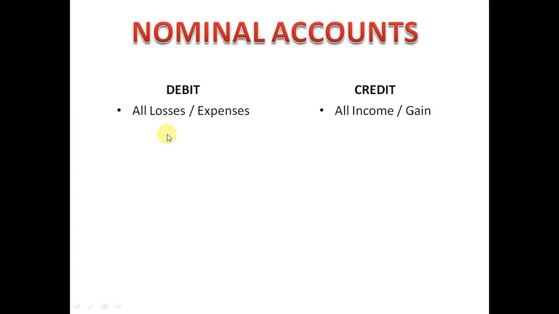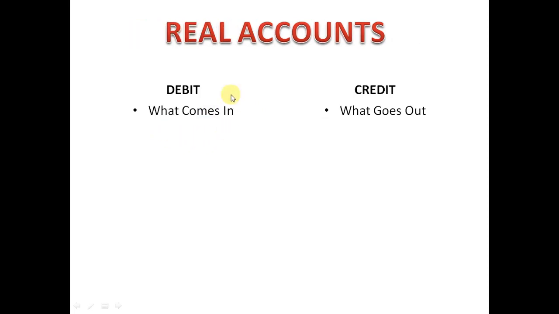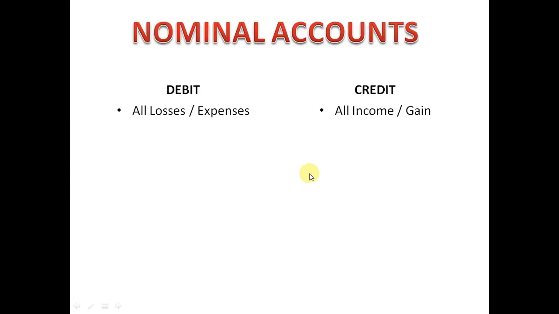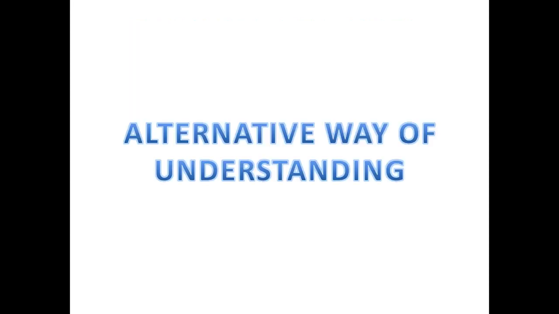And what we are giving is cash. Cash is coming under this real account head and cash is going out of the business. Then we should credit the cash. So the entry will be salary account debtor to cash account. So that's a golden rule, and now we'll go through the alternative way.